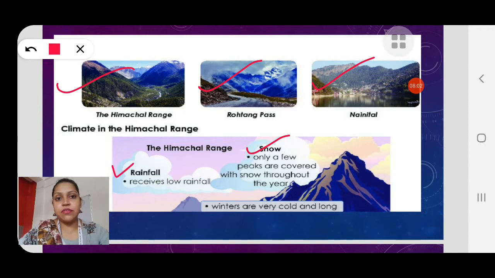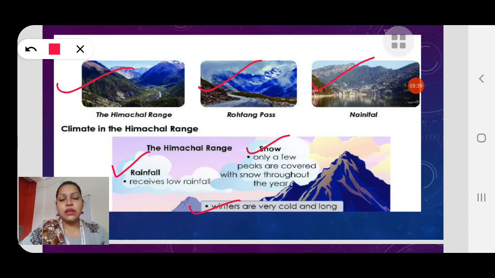Then it receives low rainfall, unlike the Himadri range. It receives scanty rainfall, that means very little rainfall. Mostly it receives snowfall. In the Himachal range there is rainfall, but the amount of rainfall is low. And winters are very cold and long. The summer season is not much, but the winters are very cold and long also.